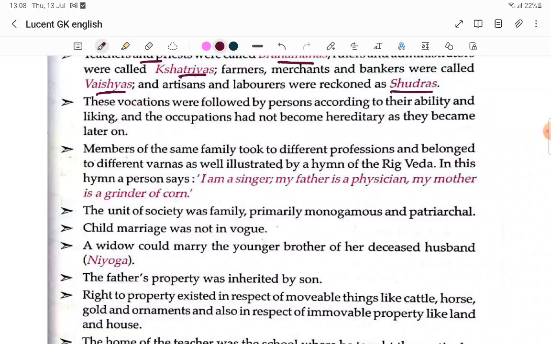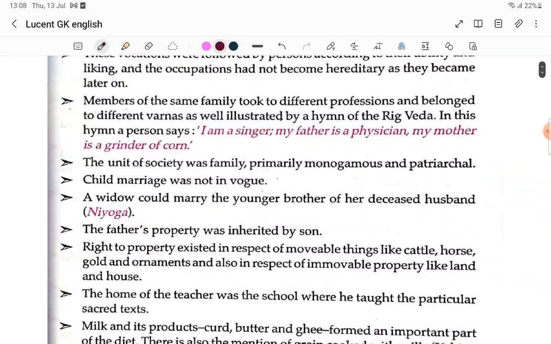Members of the same family took to different professions and belonged to different varnas, as illuminated by the hymns of the Rigveda. In these hymns, a person says, I am a singer, my father is a physician, my mother is a grinder of corn. The unit of society was the family,